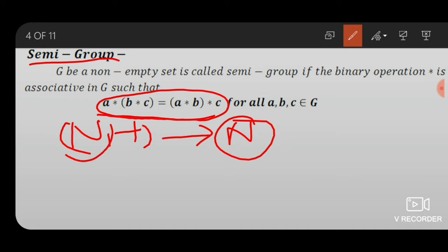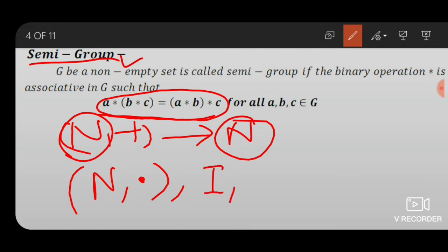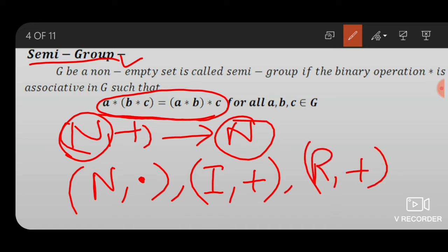So natural numbers form a semi-group. Similarly, the algebraical structure with multiply operation, integers with operation addition and R with operation addition are also semi-groups.